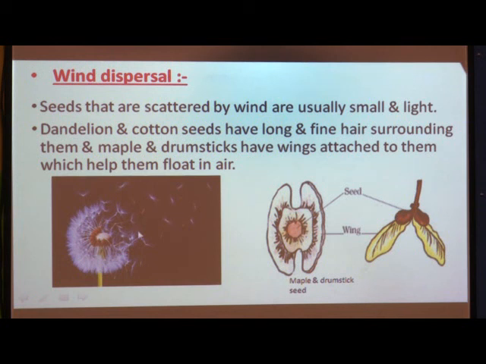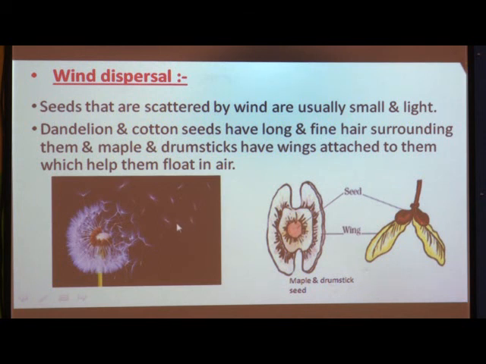Now, when we see the wind dispersal, we will notice that the seeds that are scattered by wind are usually very small and light. They are small in size, also light in weight. So, only seeds which are small in size and light in weight can be dispersed by wind. For this, the example will be dandelion. Here you can see dandelion. This is the seed of dandelions. They are scattering due to wind.